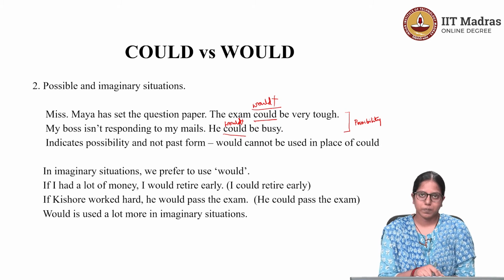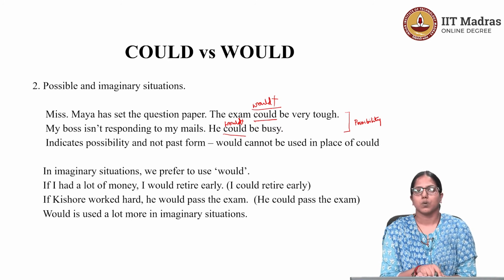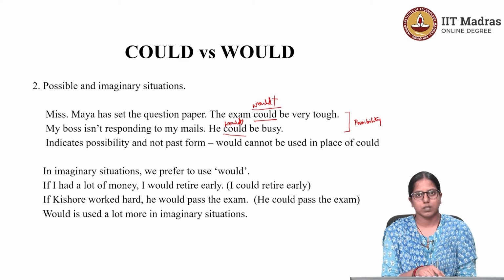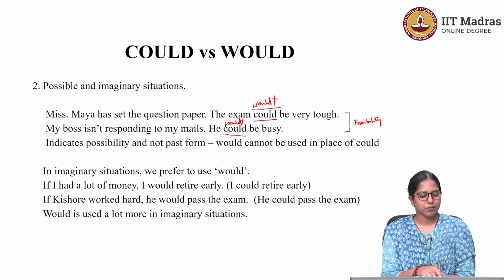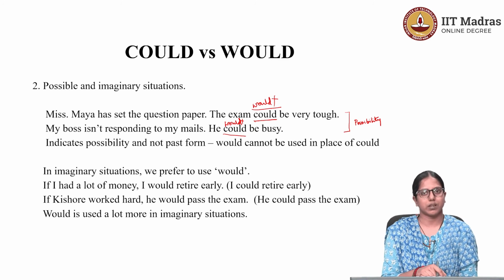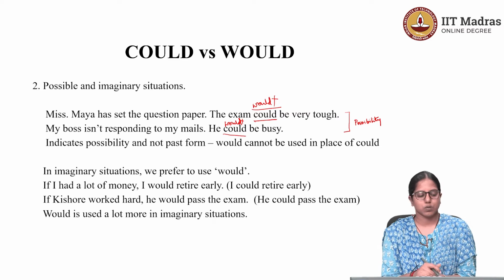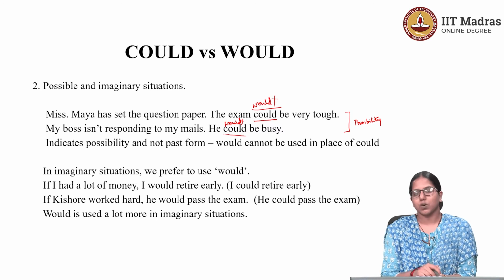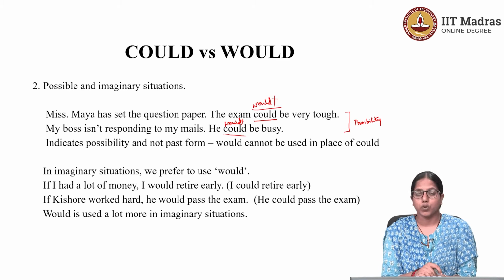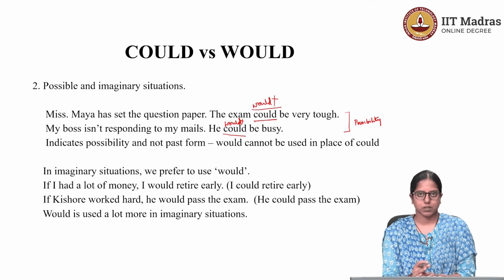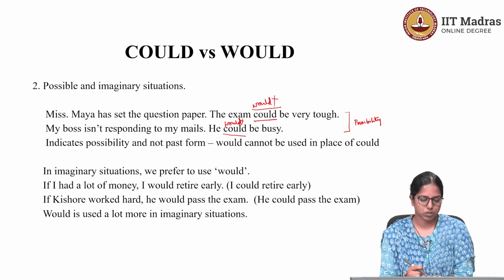So when we talk about imaginary situations, we must always prefer using would over could. For example, if I had a lot of money, I would retire early. It is okay to use if I had a lot of money, I could retire early, but it's always better to use I would retire early because you're talking about an imaginary situation.